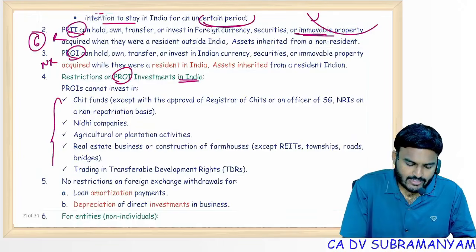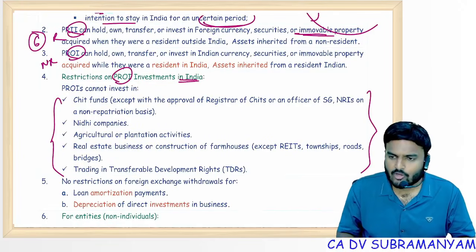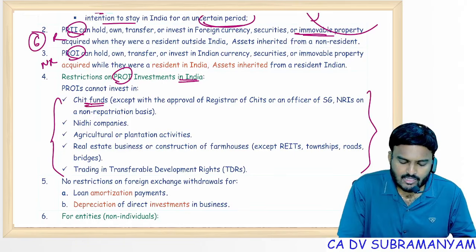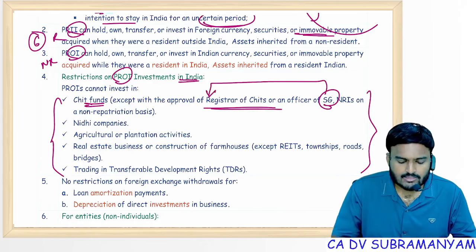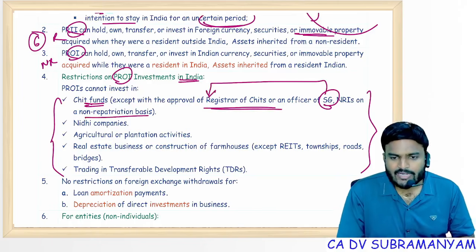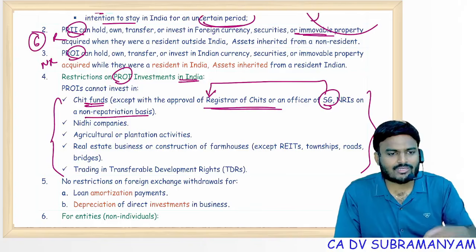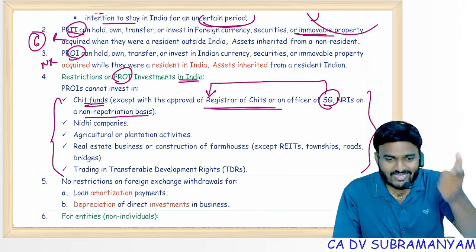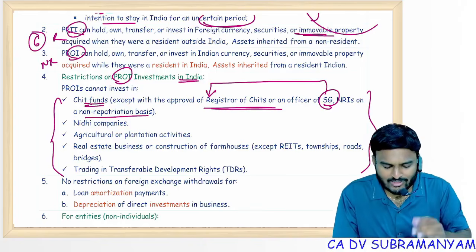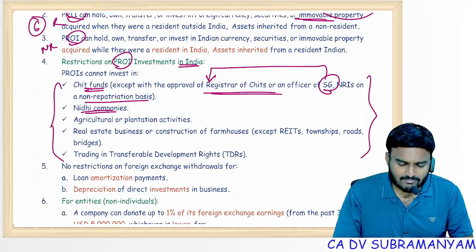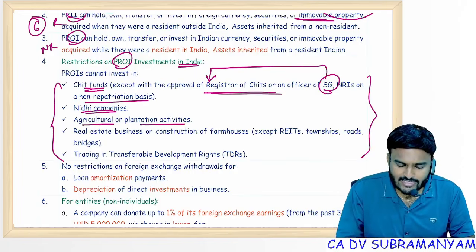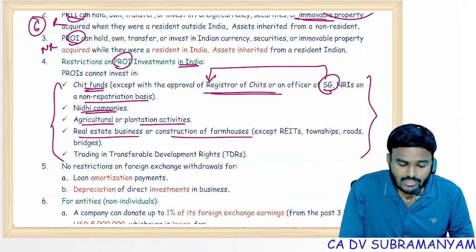A PROI cannot carry out the following activities. Chit fund business is allowed with state government approval, but that too on a non-repatriation basis. That means incoming of foreign currency is allowed, outgoing is not allowed. Investments in Nidhi companies are not allowed. Agriculture and plantation activities are not covered. Real estate business and construction of farmhouses are also not allowed for a non-resident.